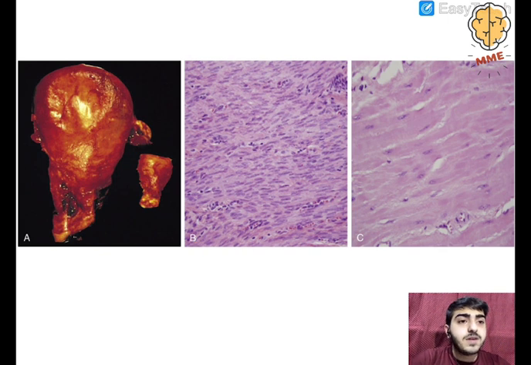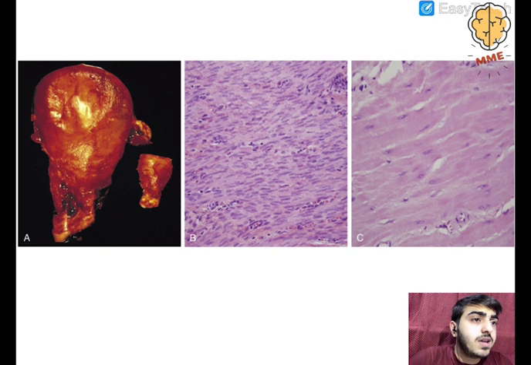What is B? We can see it is a histological section, or histological slide, of the smooth muscle cells of the uterus. In this we can see small spindle-shaped cells. These are the smooth muscle cells of the uterus.